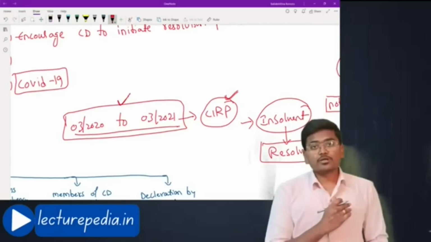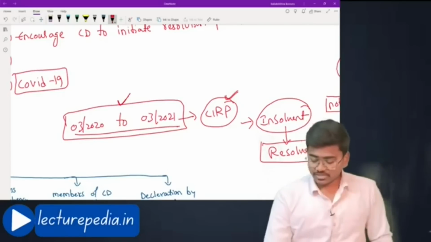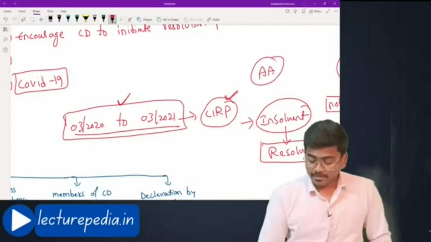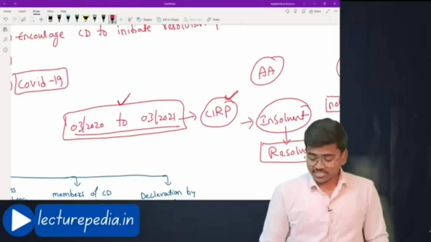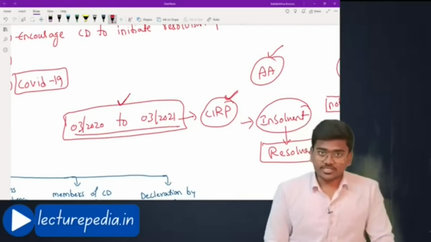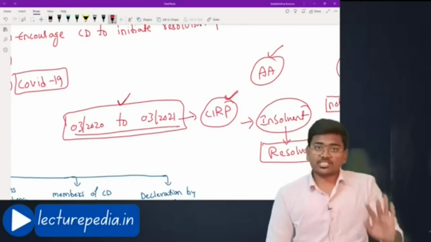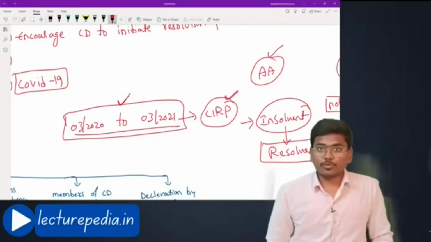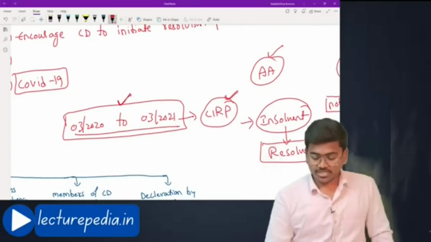There will be many applications filed with the adjudicating authority, and to deal with those applications, the resources available with the adjudicating authority will not be sufficient. That many applications will be filed if they allow CIRP during this COVID period.